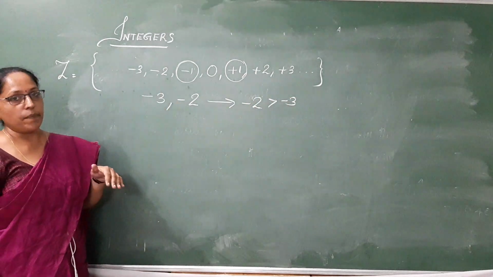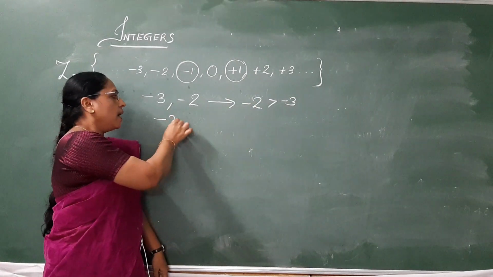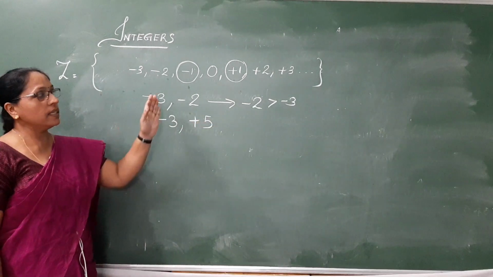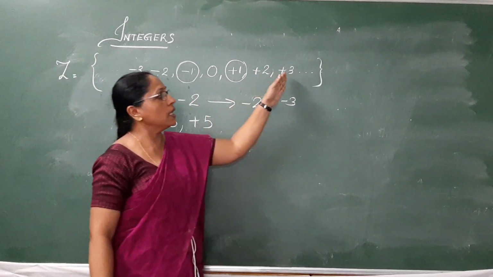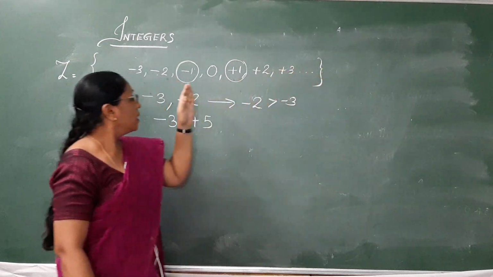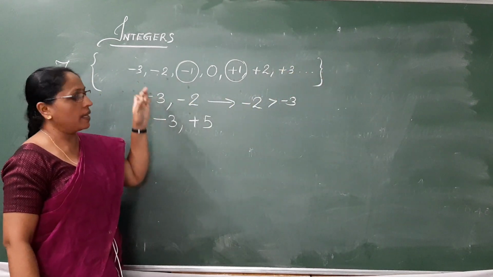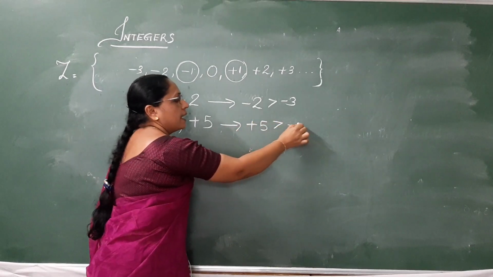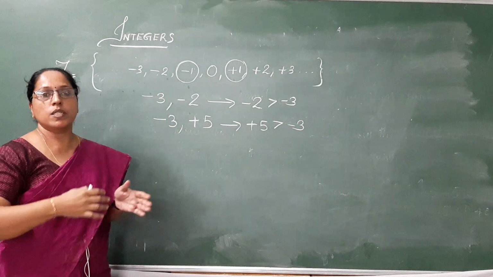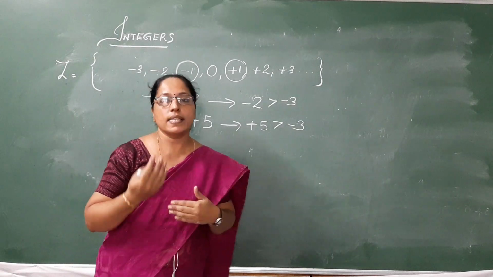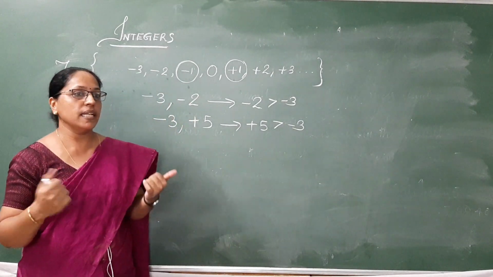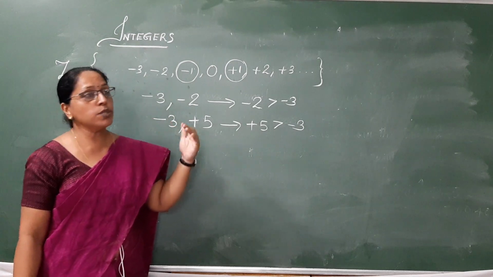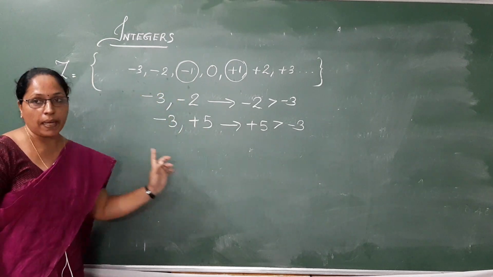Let's see another example. Negative 3 and positive 5. Here, as we check the set of integers, positive 5 comes to the right of negative 3. So we can say that positive 5 is greater than negative 3. So this same concept you can apply to do the ascending order as well as descending order of integers. Next we move on to how to represent integers on a number line.